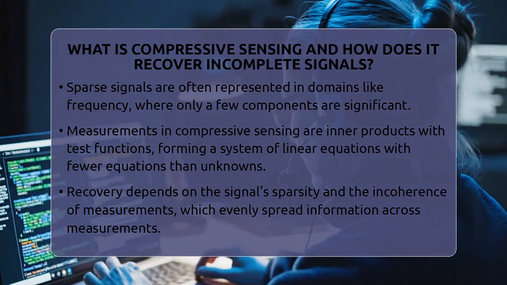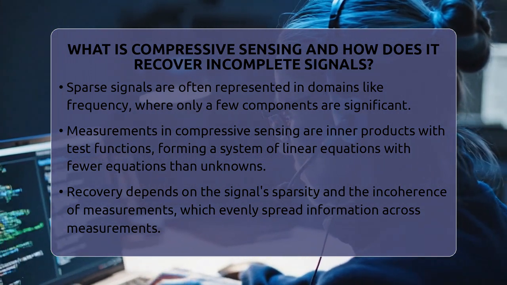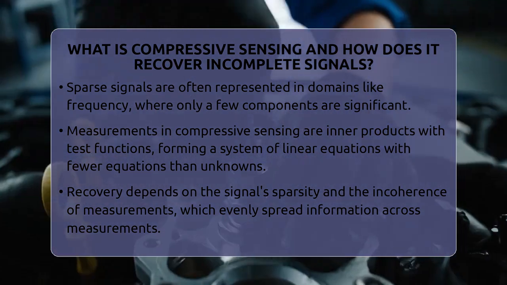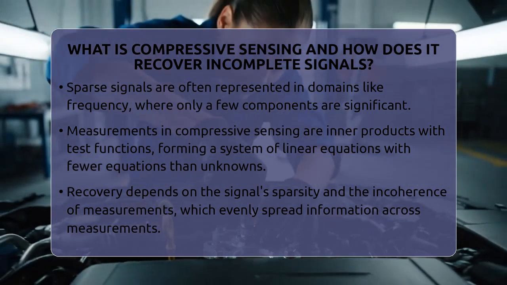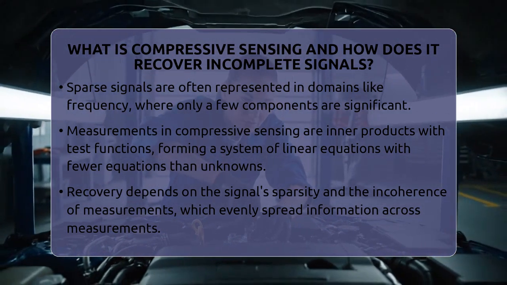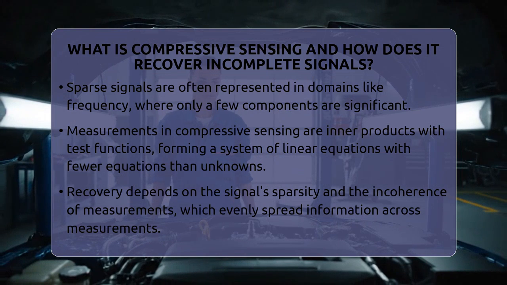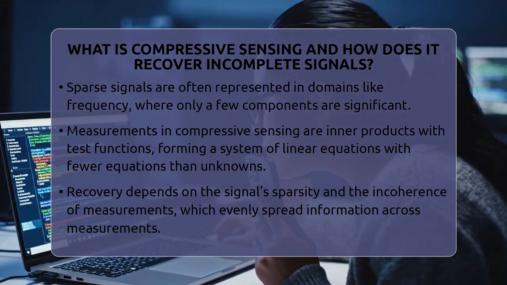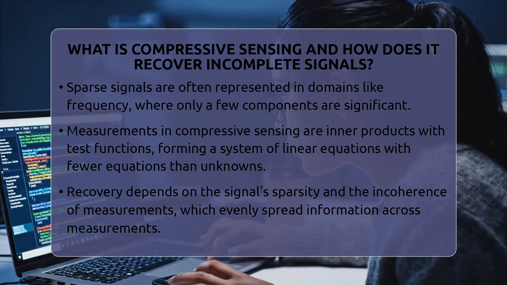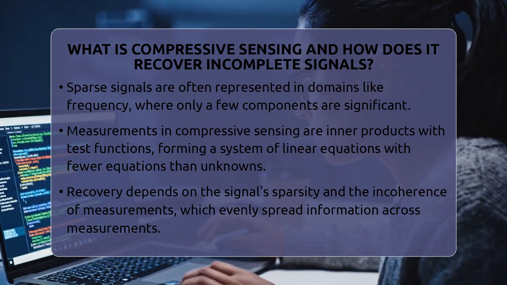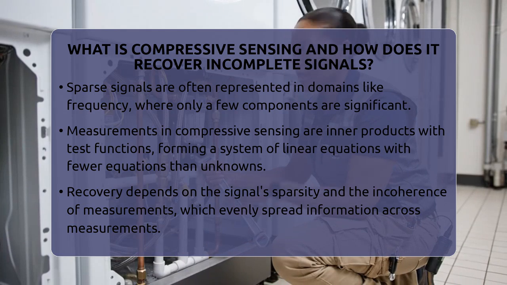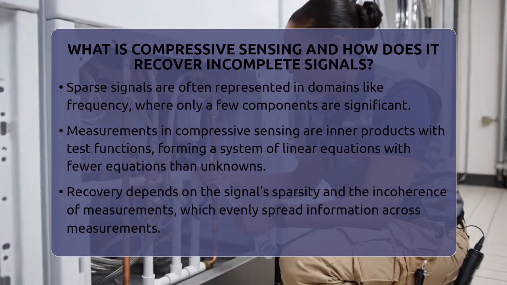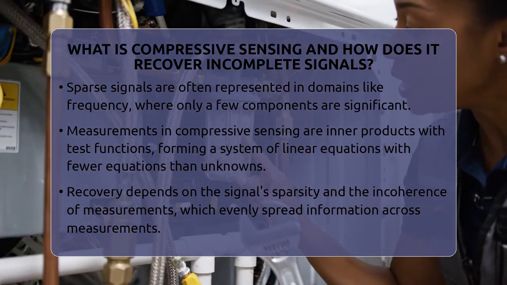A sparse signal is one where most of its coefficients are zero or near zero when expressed in a suitable domain. For example, in the frequency domain, many signals only have a few significant frequencies. Compressive sensing takes measurements not as direct samples but as inner products between the signal and test functions. These measurements form a system of linear equations, but with fewer equations than unknowns.